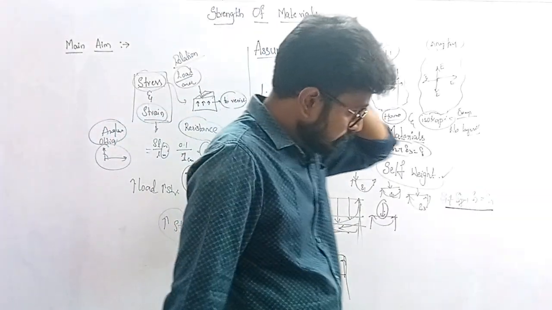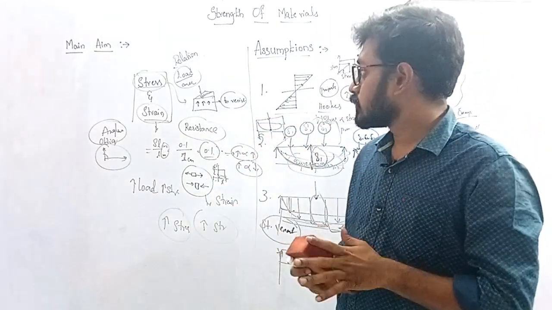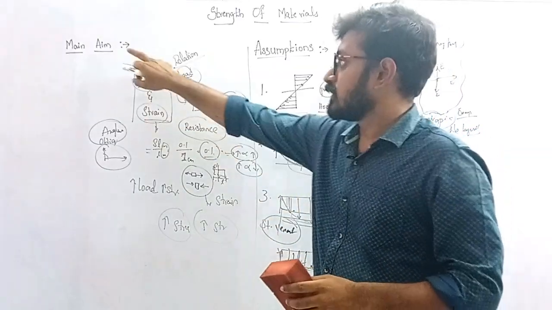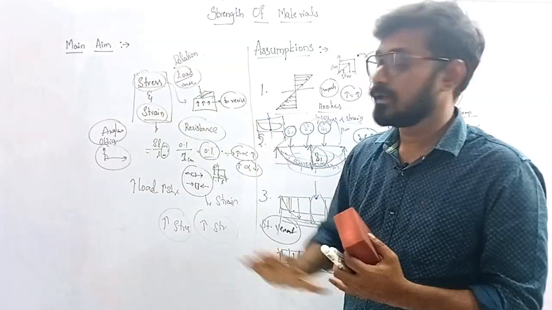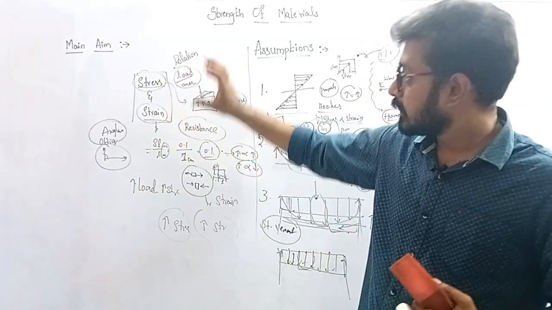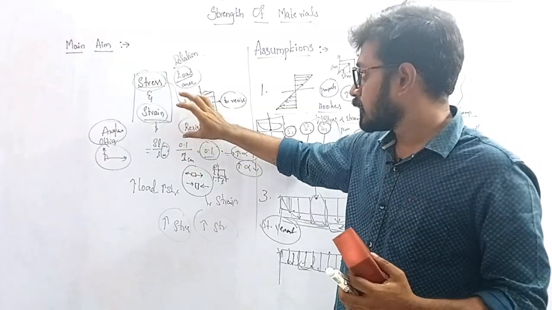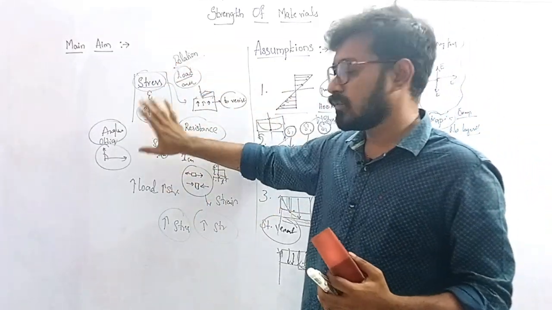Okay, so now let us revise the whole class which we discussed. What is the main aim of strength of materials? It is to find the relationship between stress and strain, how the stress and strain vary, and at which stress the maximum strain is developed in the body. That is the main aim. So the relationship we are finding here.